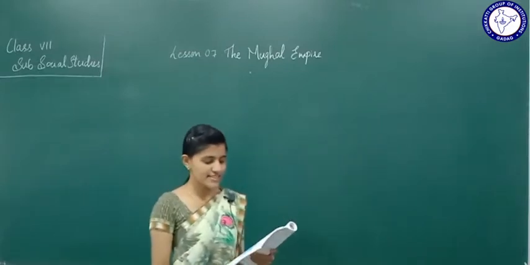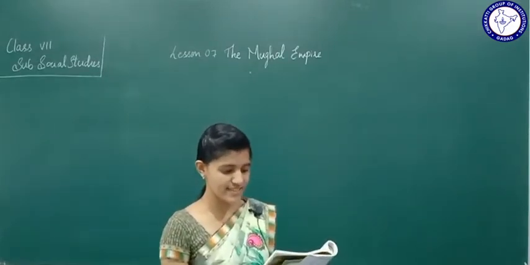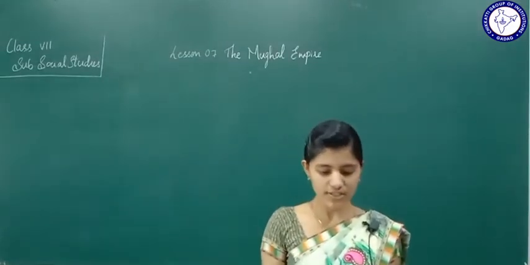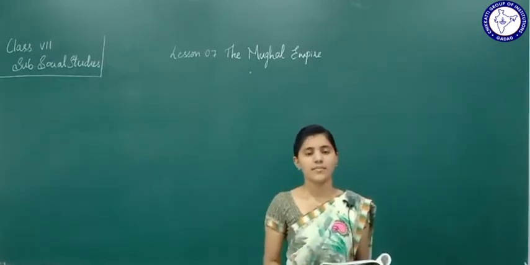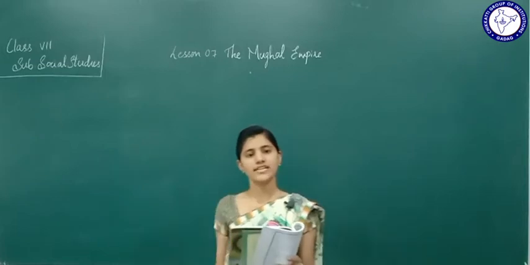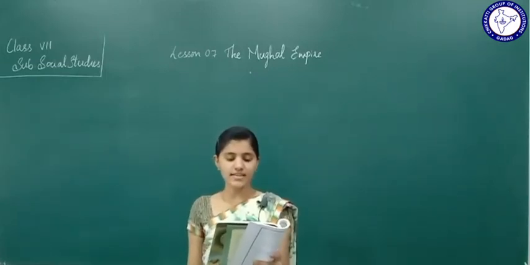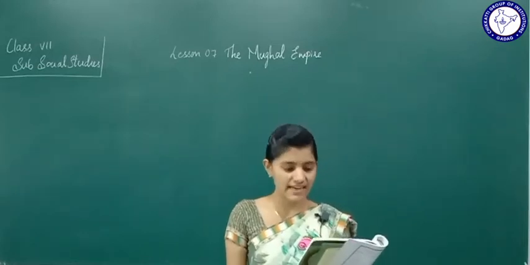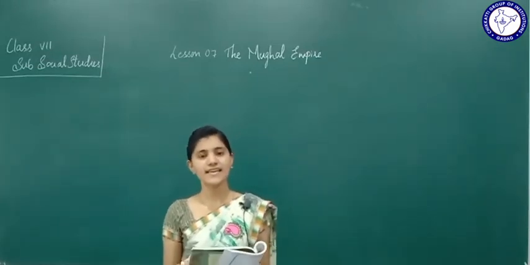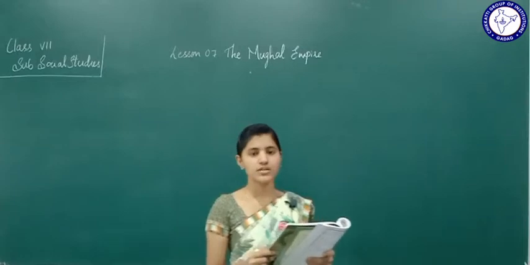Babur invaded India in 1526 and after overthrowing the Delhi Sultanate established the Mughal rule. What happened actually? Babur invaded India in 1526 and he overthrew the Delhi Sultanate and then he established this Mughal rule.